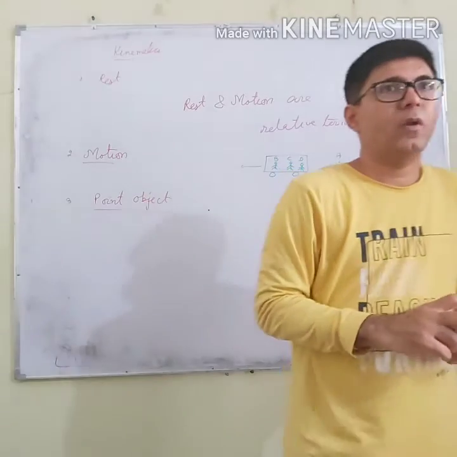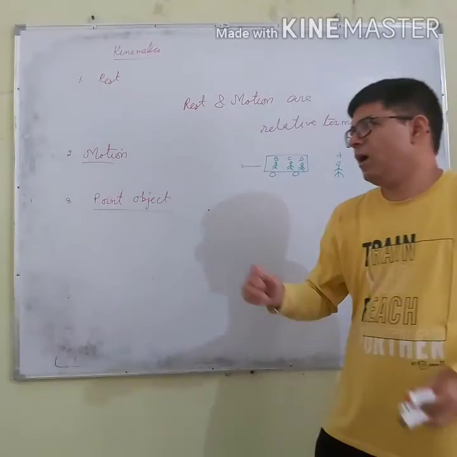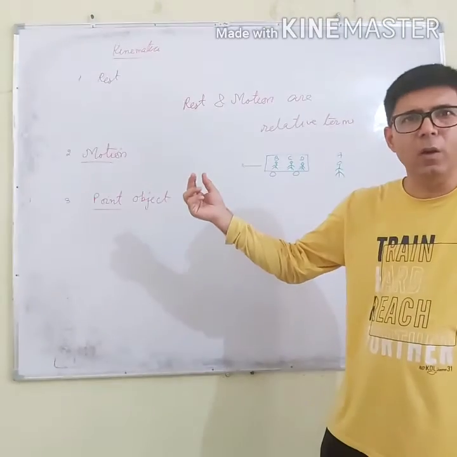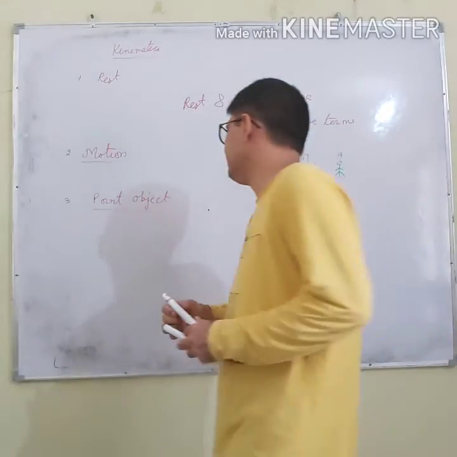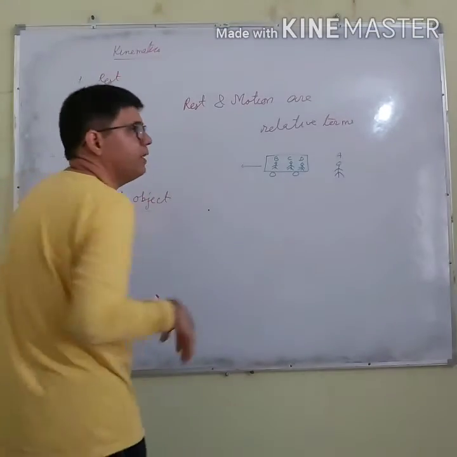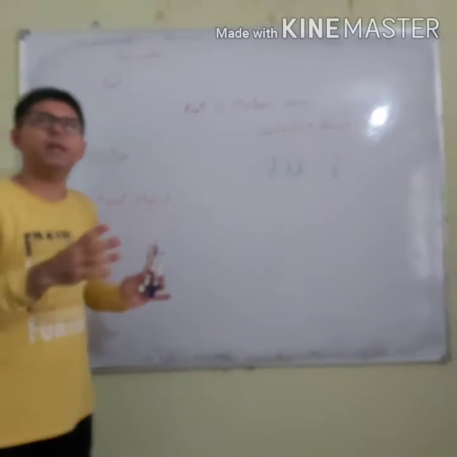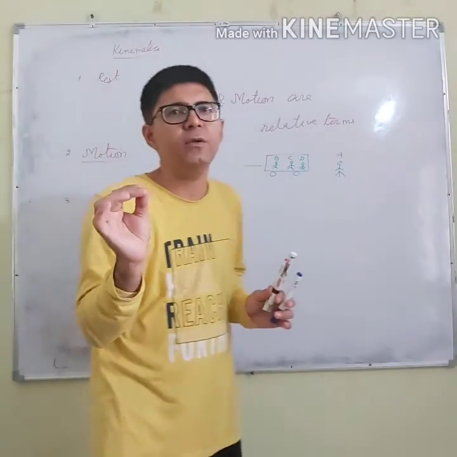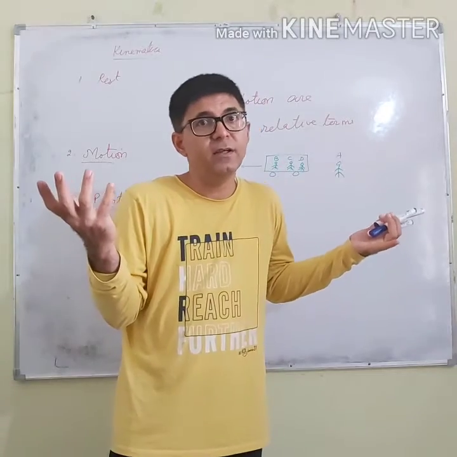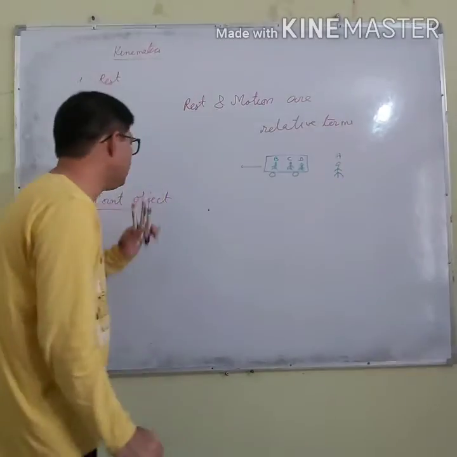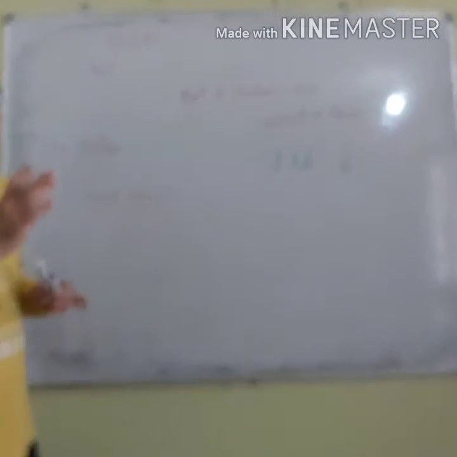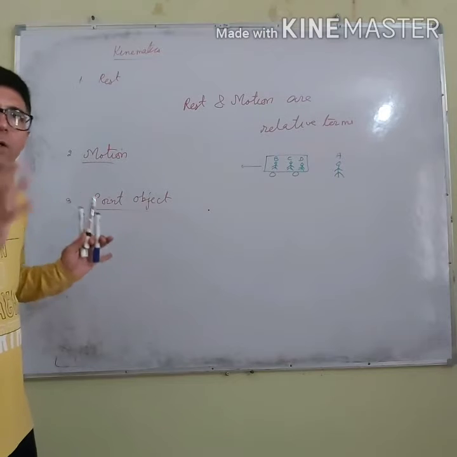But up to what extent is it small? Theory says that the size of the object should be 0. But in actual practice, there is nothing in the universe whose size is 0. So point object is an ideal concept. It only exists in theory.